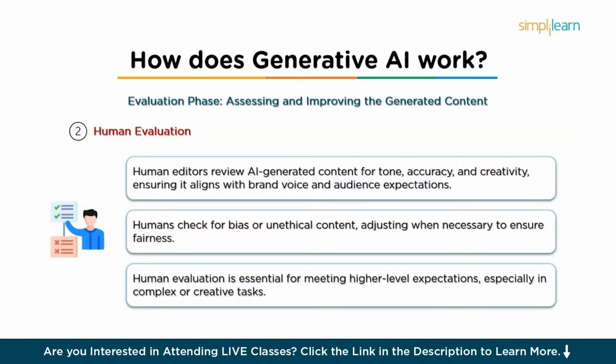And also it has to be checked for bias and ethics. Humans also play an important role in assessing whether the generated content is biased or unethical. For instance, if an AI model is generating text or images based on biased data, human reviewers can catch these issues and make adjustments.